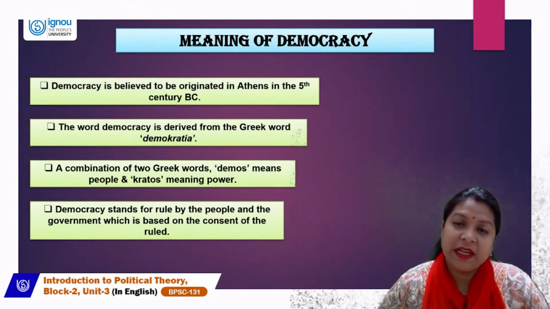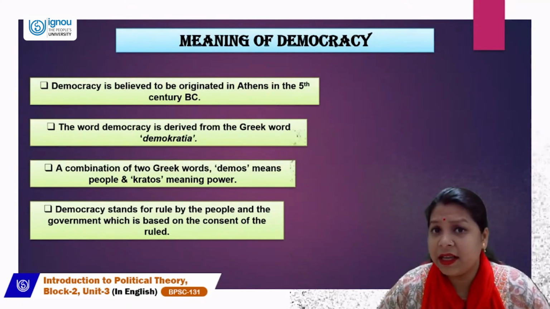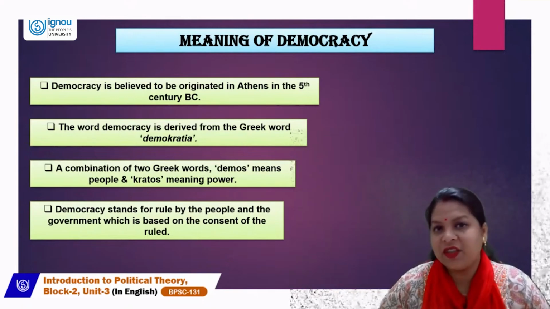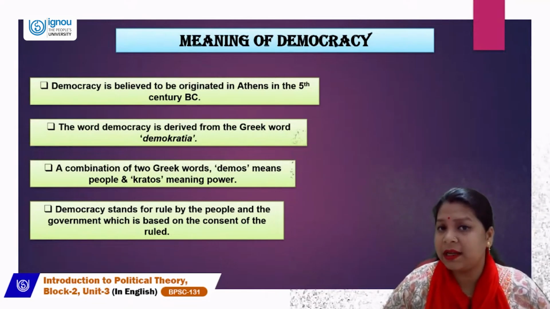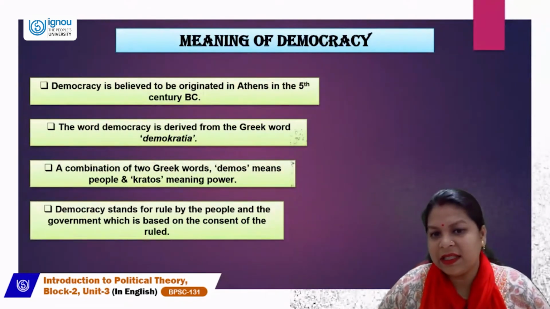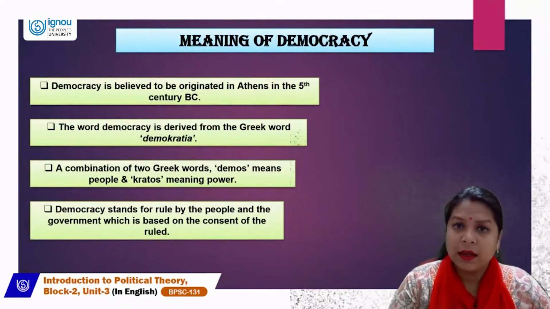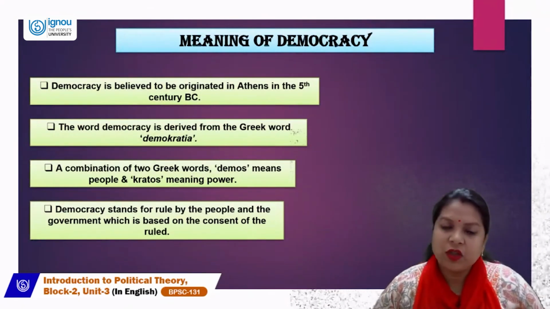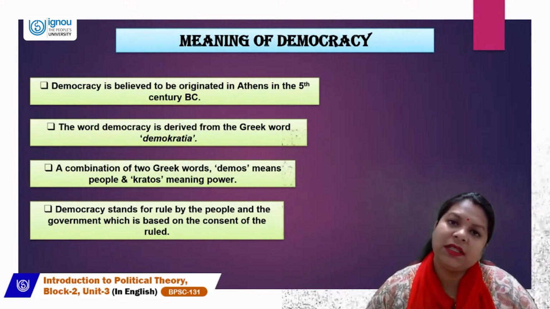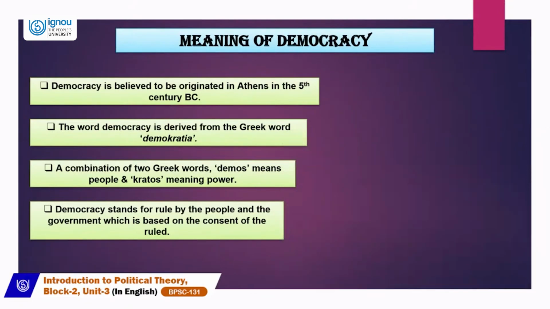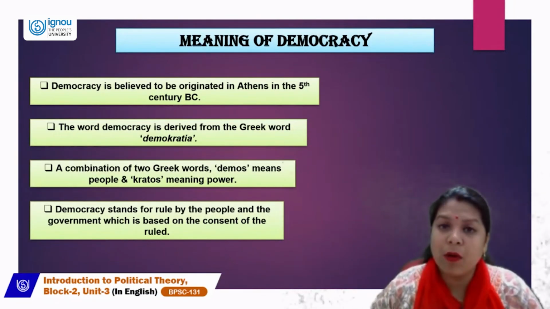So let's start with knowing the meaning of democracy. Democracy is believed to have originated in the city-state of Athens in Greece in the 5th century BC. The word democracy is derived from the Greek word demokratia, a combination of two Greek words, demos, whose literal meaning is people, and kratos, power.